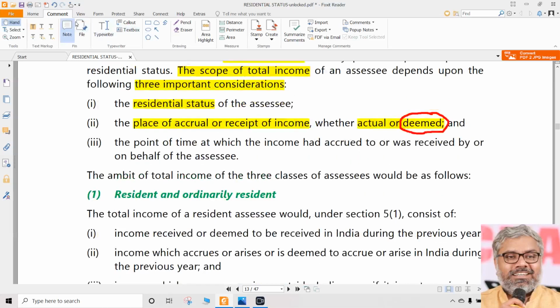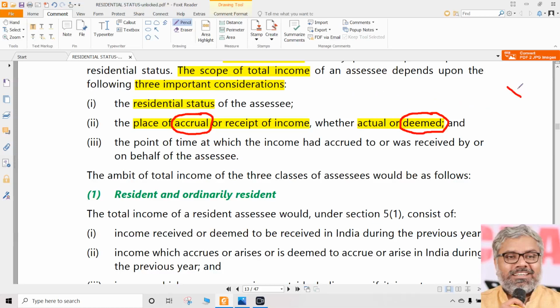For example, in the context of scope of total income, let us say there is an income, just for understanding, which has been accrued in India, and there is an income which is deemed to be accrued in India. The question is, will there be any difference between them?